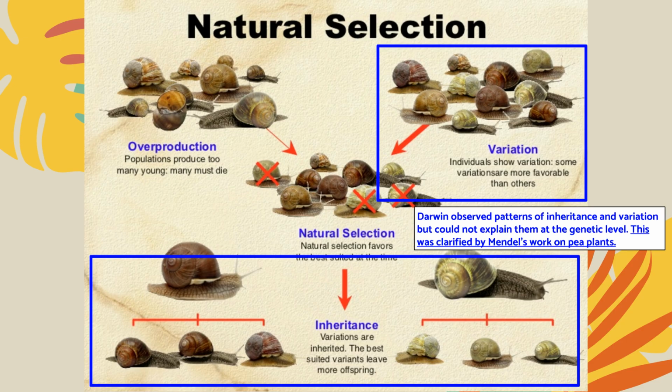Darwin observed variation and inheritance, but didn't know how traits were passed down. Mendel's work explained that missing piece. Variation exists because of different genes, and inheritance ensures those traits can be passed to offspring. Natural selection then favors individuals with traits that improve survival and reproduction.